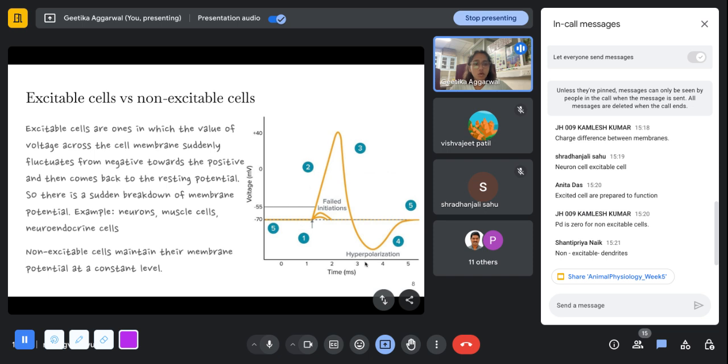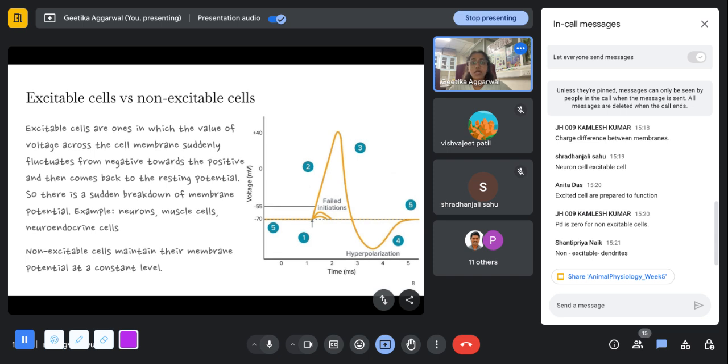So this is how the membrane potential fluctuates. For a non-excitable cell, the membrane potential will stay at minus 70, and this straight dotted line in blue is what will define a non-excitable cell. But for an excitable cell, it has the potential of allowing the membrane potential to fluctuate, as we can see here.